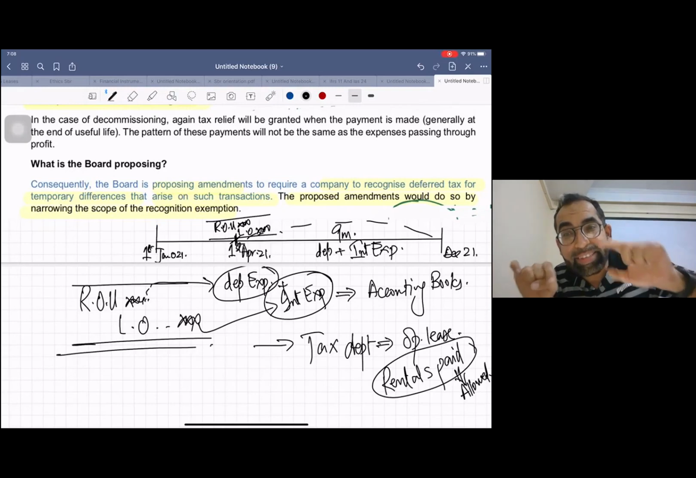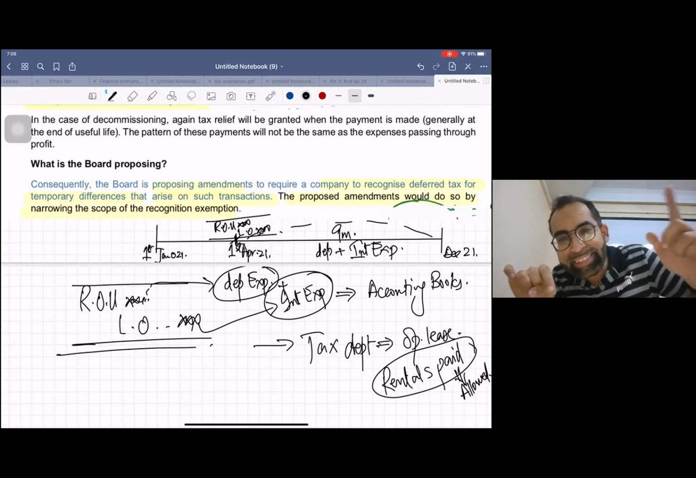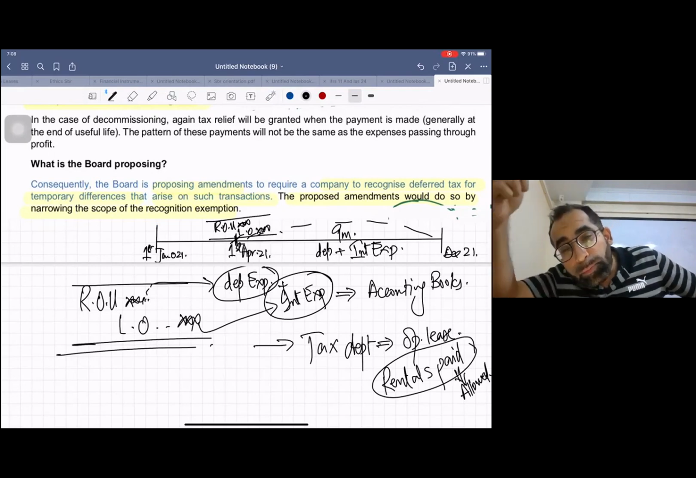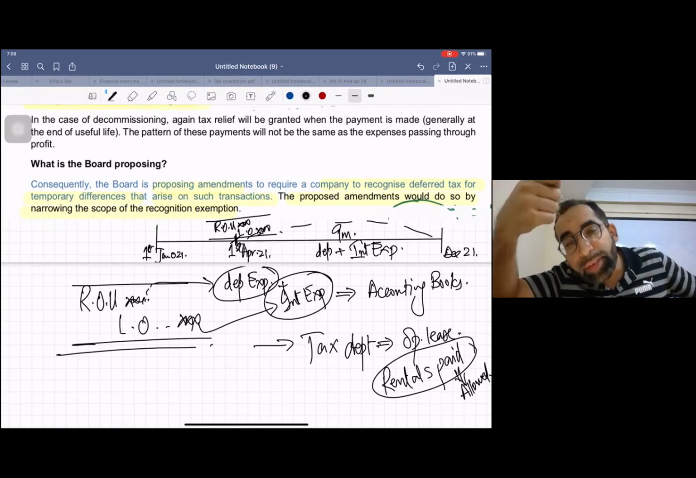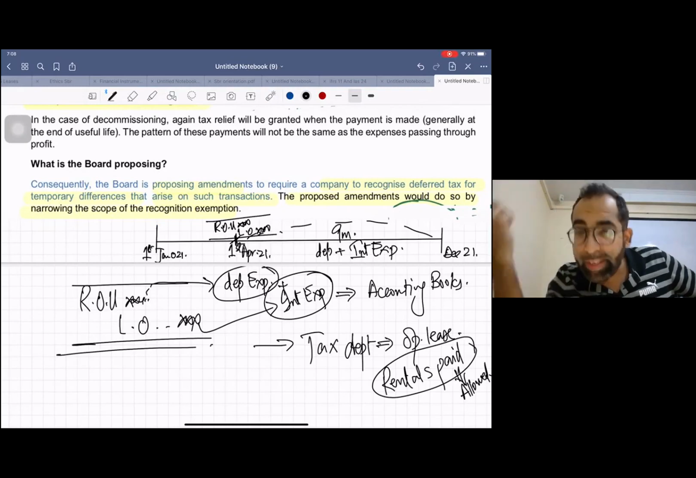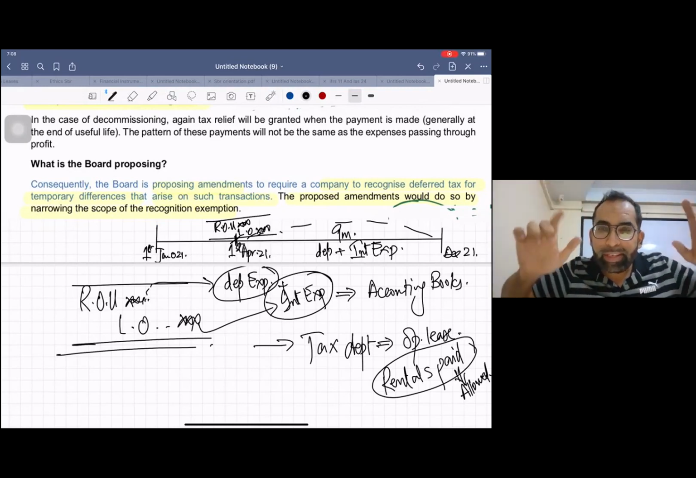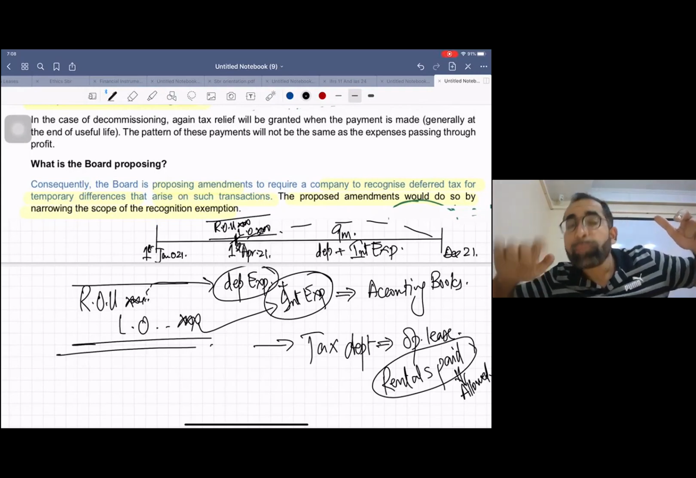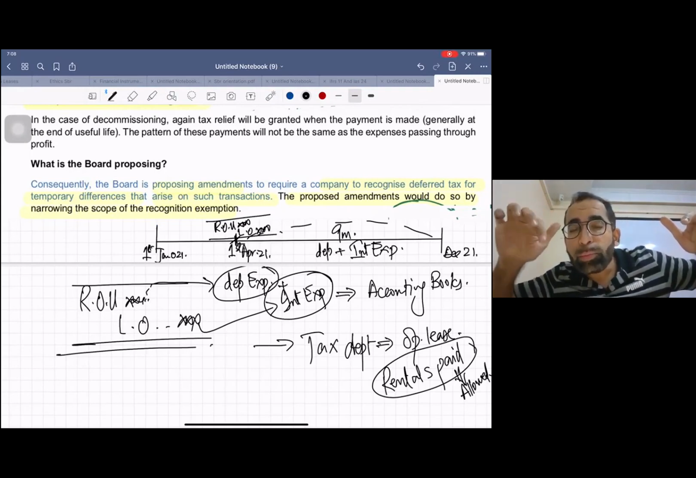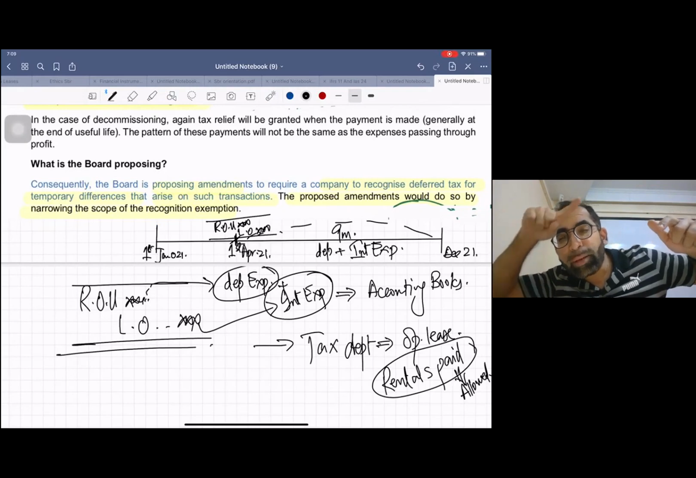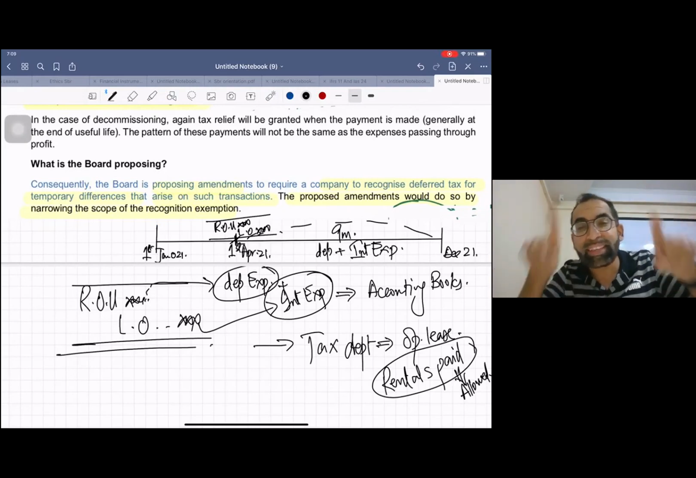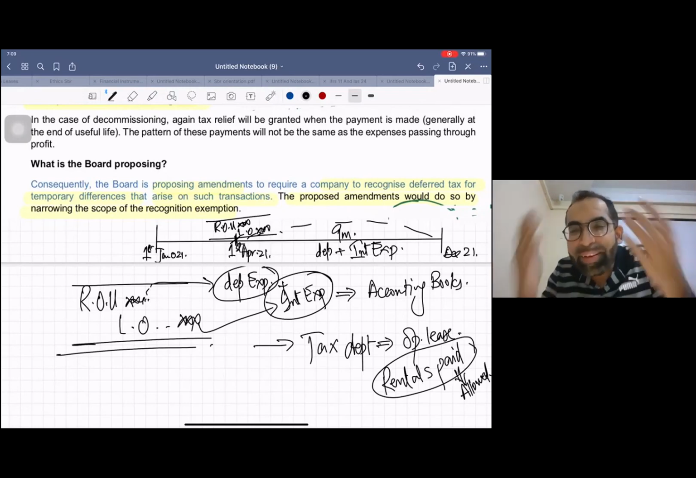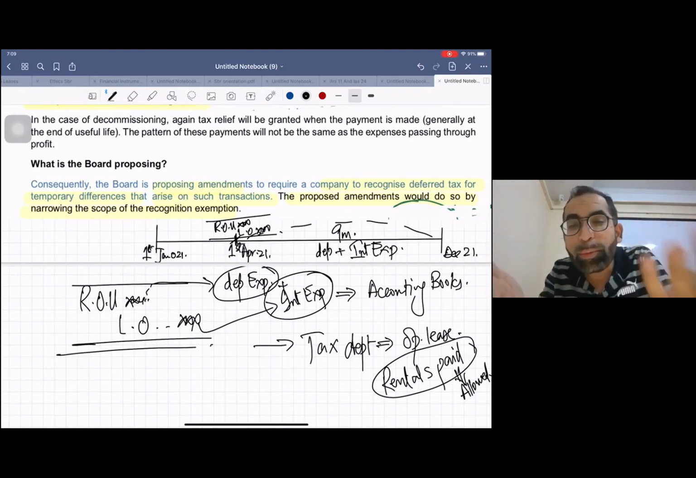But yes, they will say, listen, next year we will give you relief when you pay the rentals. So there is a timing difference. Just use your brain. In the accounting books we are going to book the expense now, but the tax department will allow it in the future. So see, this is a timing difference. When there is a timing difference, why don't you book deferred tax?